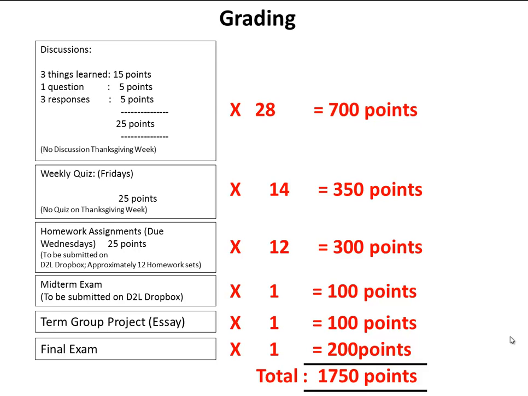And then there will be homework assignments, as I pointed out. There will be a total of approximately 12 homework sets. So each of them will carry 25 points. So 25 times 12, that would be 300 points. And then we have a midterm exam sometime in the middle of the semester, and that will count for 100 points. And then the term group project, as I talked about in the last slide, will count for 100 points. And then the final exam will count for 200 points. So the total is 1,750 points.